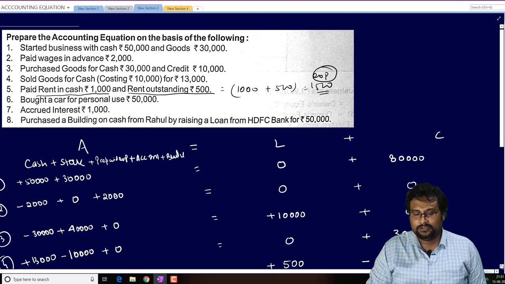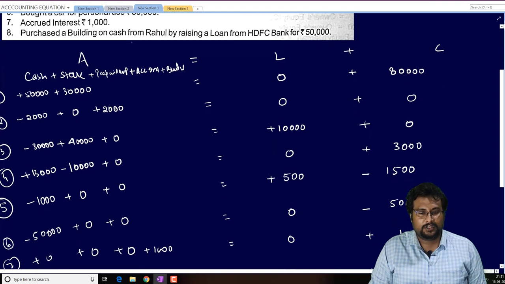Now you just see the question, and we will proceed to the next one. So here the next question is also very important. Just read the question. Eight transactions again, and very important. So first one we will do one by one. Assets is equal to liability plus capital. It started business with cash 30,000, goods 12,000, machinery 20,000 and furniture 10,000.